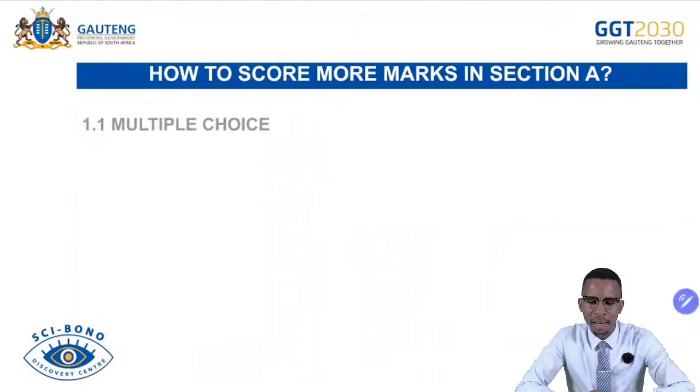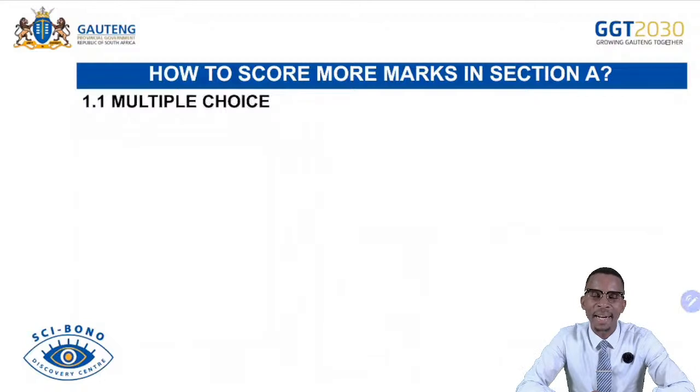And then how can you score marks in section A? I want to remind you again, it is very important for you to take section A seriously, avoiding to guess answers before you even read statements, bringing answers that are not even there. It is very important for you to ensure that you capitalize in section A. Remember, as we're writing this examination, we all have a goal to achieve. So you can easily achieve your goal if you take every question given to you seriously. Avoid guessing, giving options in there.